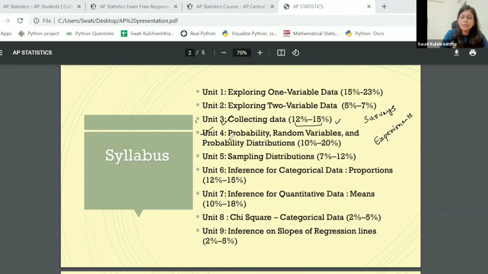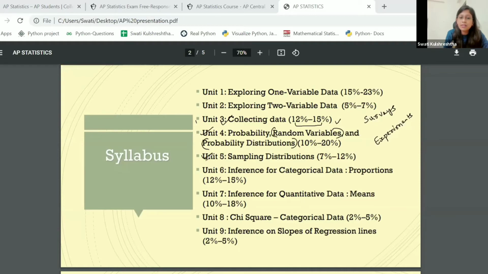The next one is unit 4, which is probability. Statistics finds all of its roots in probability. Any of the theory that you study in statistics is justified by probability, right? So probability plays a very, very important role in AP statistics. Again, 10 to 20%, so it's a fair share of the exam as well. When we talk about probability, pretty much the probability that you study in school is the probability that you study here, plus a few extensions like random variables and probability distributions. For example, the conditional probabilities, the Bayes theorem, all of that.